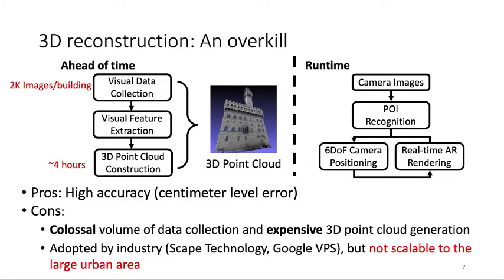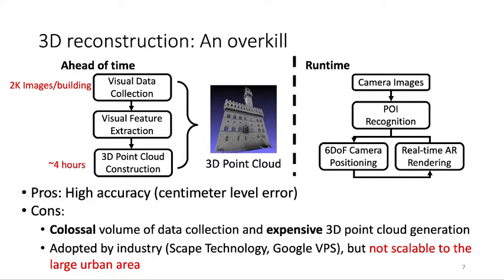So 3D reconstruction is a commonly used and commercial solution. During ahead of time, people will collect 2,000 images per building and extract the features from all those images, and it takes another 4 hours to generate a 3D point cloud.